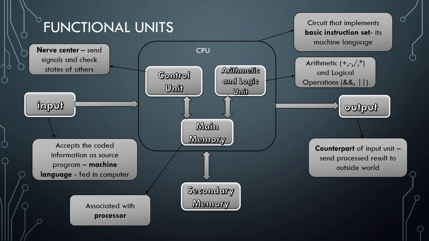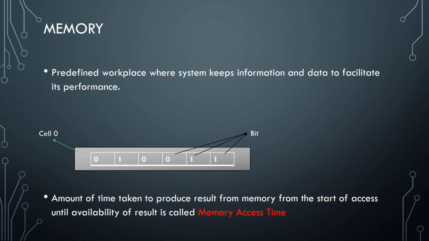Next, we have the main memory, which is directly associated with the processor, and the last one is secondary memory, where a large amount of data is stored, data which is not frequently used by us, and which we need to store permanently. Next, we focus on memory. What is memory? It's a predefined workplace where the system keeps information and data to facilitate its performance.